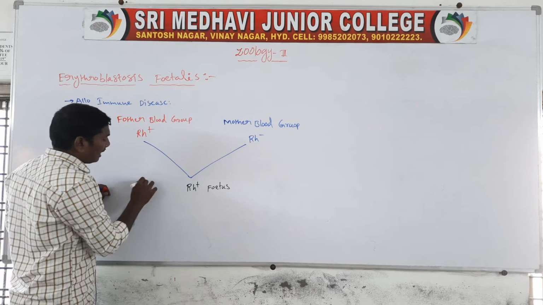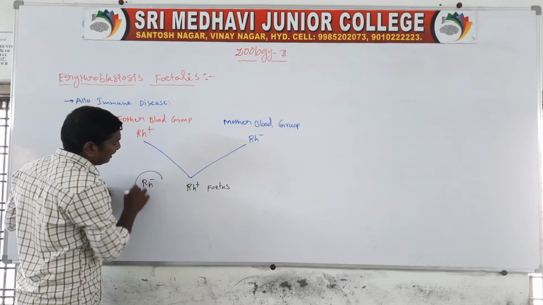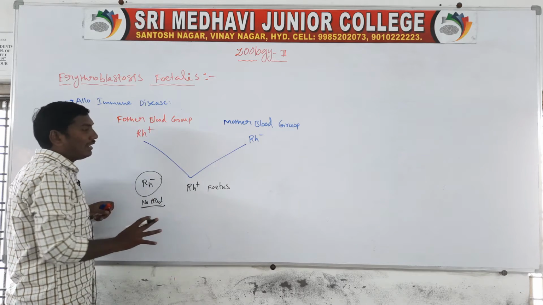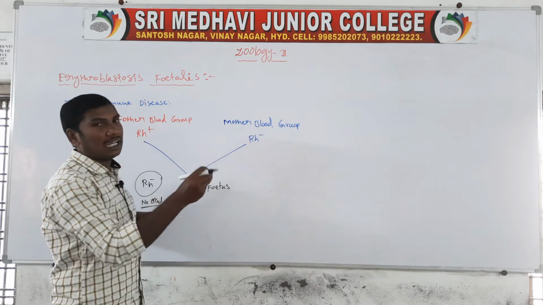For example, if the fetus is Rh negative, there is no effect and no problem. Only an Rh positive fetus is affected.